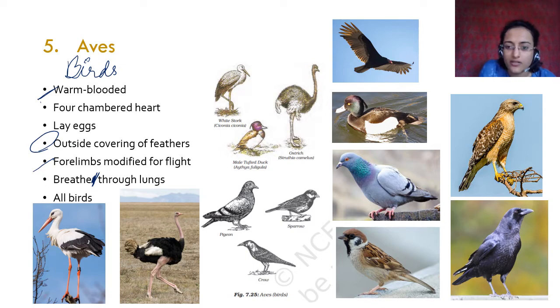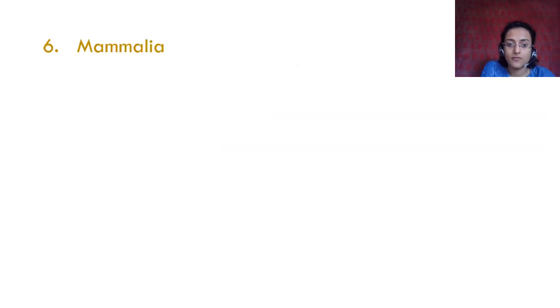There's a vulture, right? Vultures. So my point is, there's this tiny little sparrow, and then you have this big huge vulture, the wingspan of which can reach up to 6 to 8 feet. So they're really really large birds. And then you have mammalia. Okay, Cyclostomata, Pisces, Amphibia, Reptilia, Aves, and Mammalia.